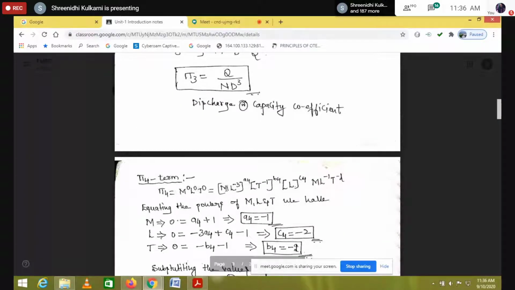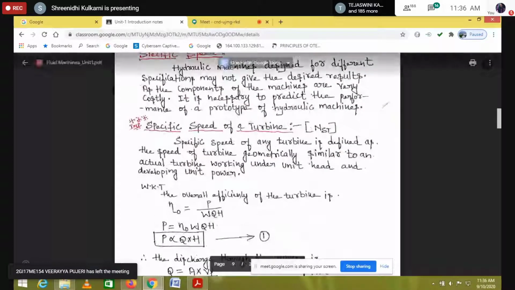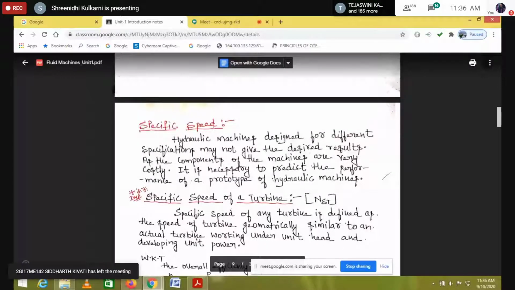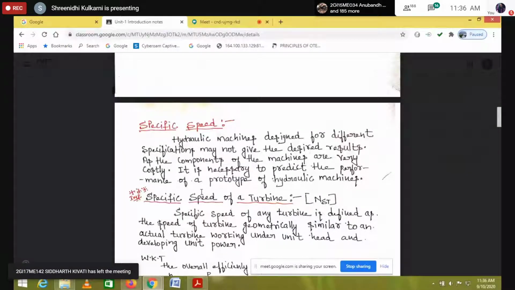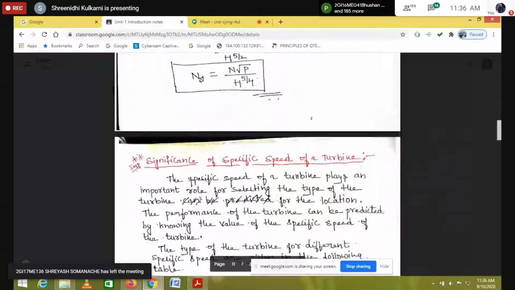Whatever the order, no problem, but remember the coefficients, because once you know these, then easily we can derive the specific speed.